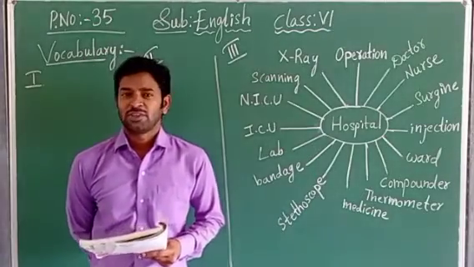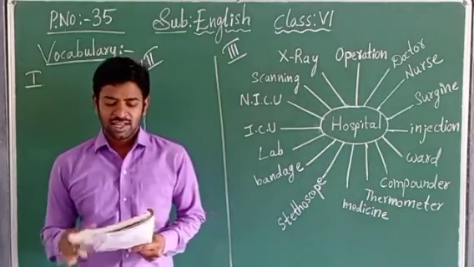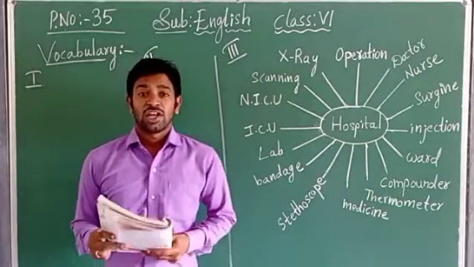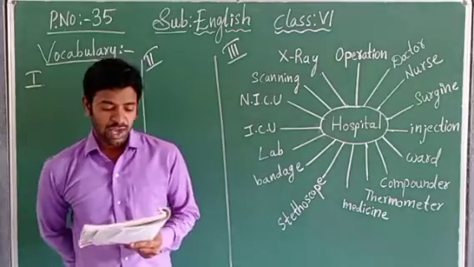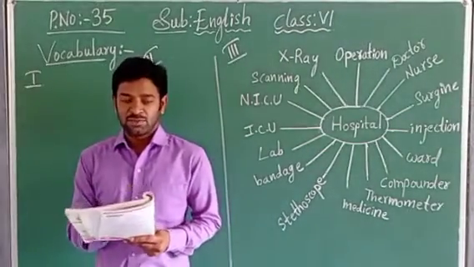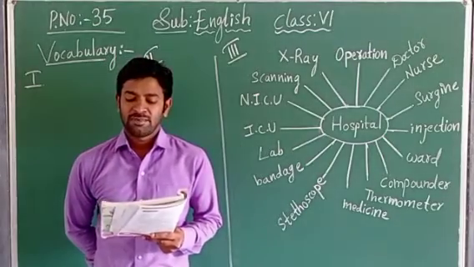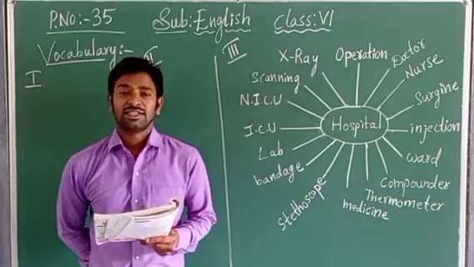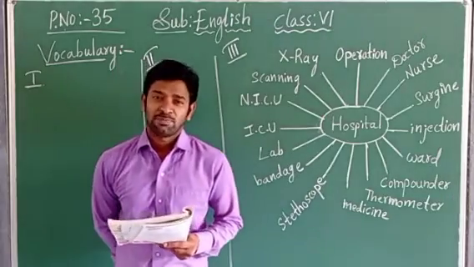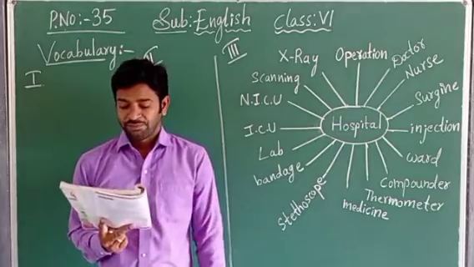Yes, after the completion of the lesson, after the explanation of the lesson, I have started the explanation about the vocabulary, children. What is vocabulary? The first bit is given. Let us deal with the first bit from the textbook. What is given, children? Here given below is a paragraph written by a 6th class student. That means a 6th class student has written one paragraph, children.